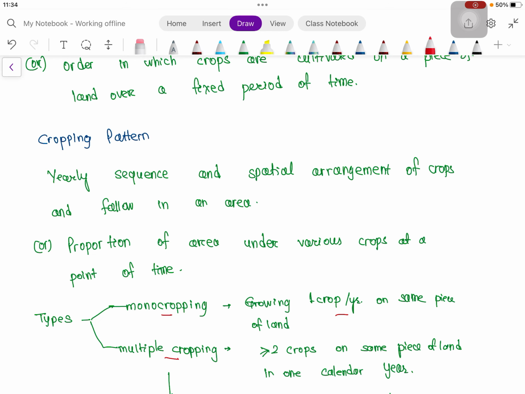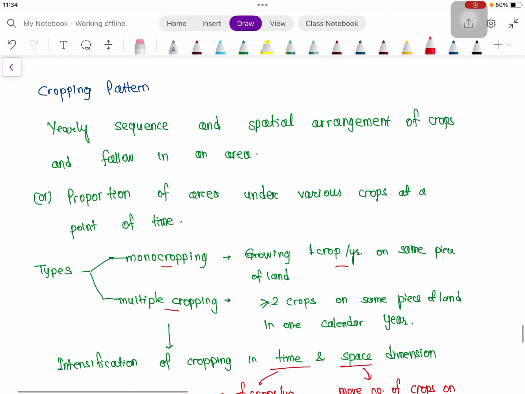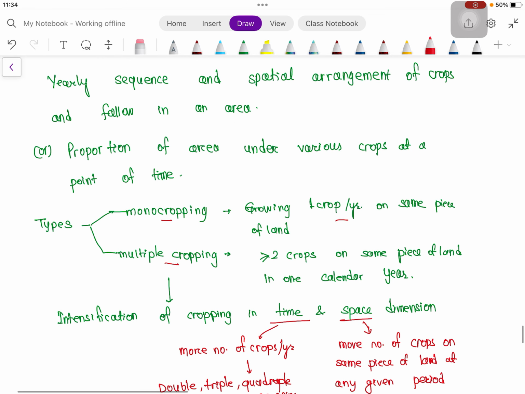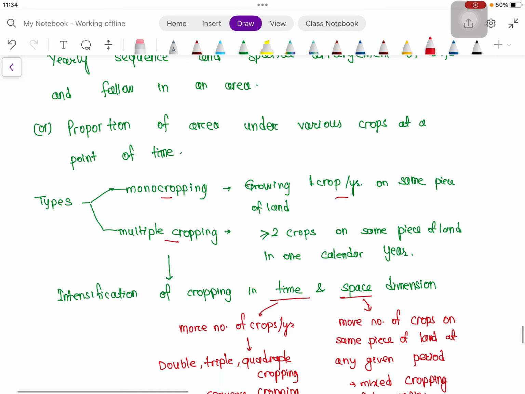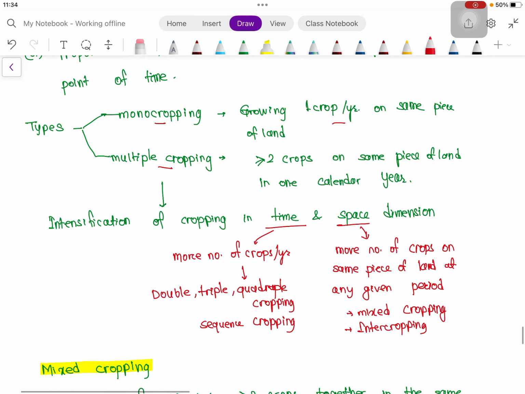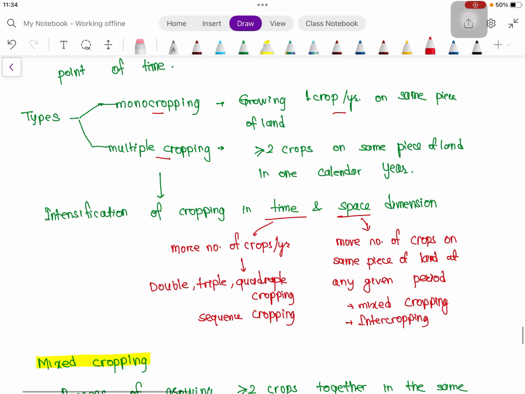Monocropping is growing one crop in a year on the same piece of land, and multiple cropping is growing two or more crops on the same piece of land in one calendar year. In multiple cropping, we are intensifying the cropping both in time and space dimension. How? In time dimension, because we are taking more number of crops in a year. For example, in Kharif we take one crop, in Rabi we take another crop. So that is double cropping or triple cropping or quadruple cropping. So more number of crops per year.